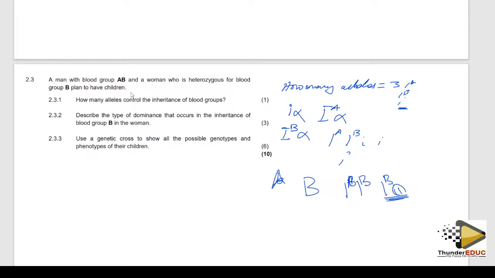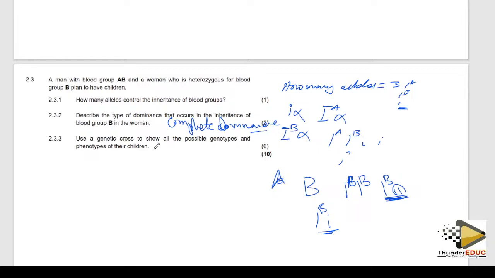So the allele for B is completely dominant over the allele for i. Hence, for blood group B, the type of dominance occurring there is complete dominance.